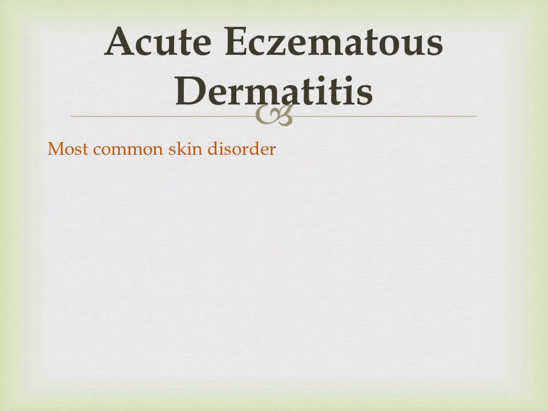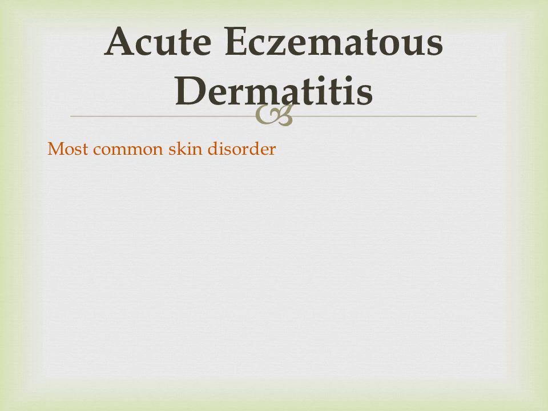Next is acute eczematous dermatitis. Just like urticaria, acute eczematous dermatitis is very commonly called eczema. There are various varieties of this acute eczematous dermatitis. That may be due to atopic dermatitis. There may be drug-related eczematous dermatitis, allergic dermatitis.